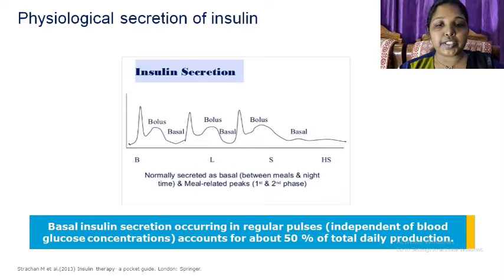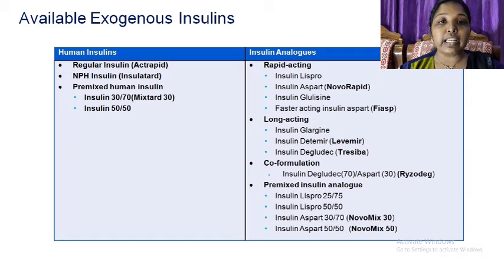Basal insulin secretion, occurring in regular pulses independent of blood glucose concentration, accounts for about 50% of total daily production. Available exogenous insulins are human insulins and insulin analogs. Human insulins include regular insulin, that is Actrapid, NPH insulin and premixed human insulin. Insulin analogs include rapid acting, long acting, co-formulation and premixed insulin analogs. And here you can see the examples of each type.